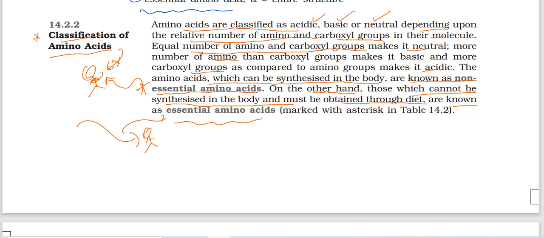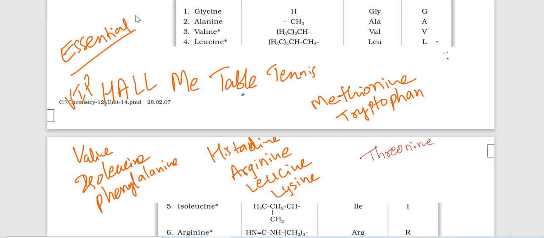So you can see here the essential amino acid mnemonic is VIP Hall mein table tennis khel rahe. So what is VIP? VIP: valine, isoleucine, phenylalanine.